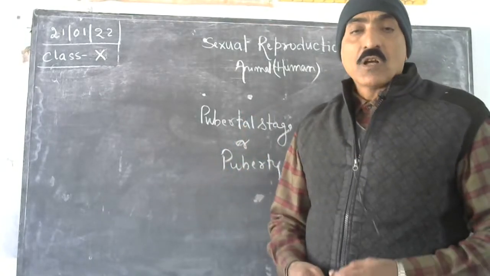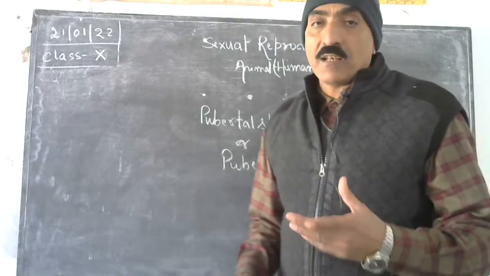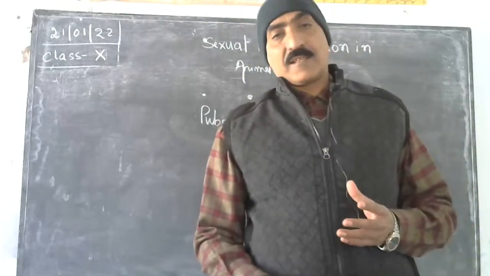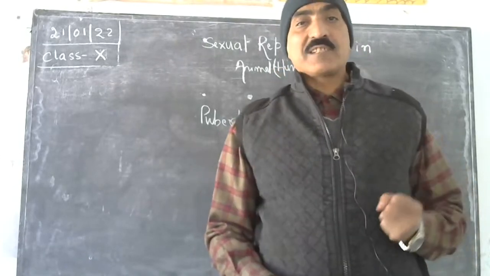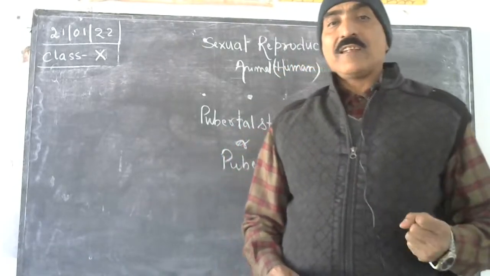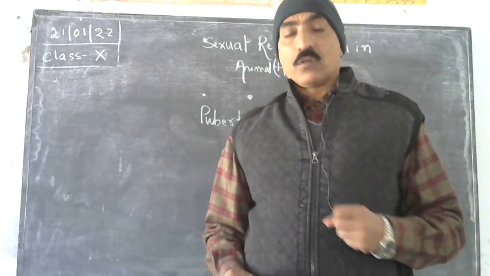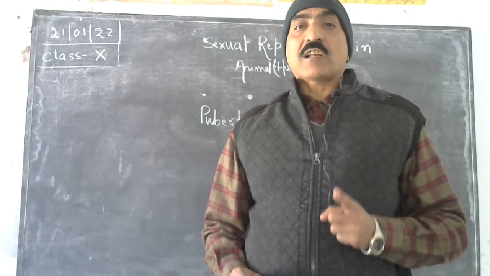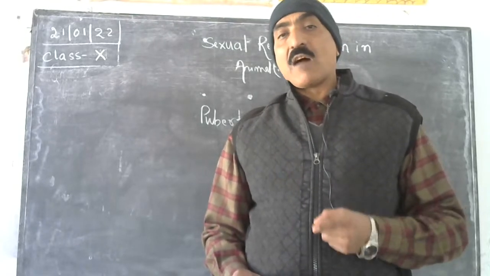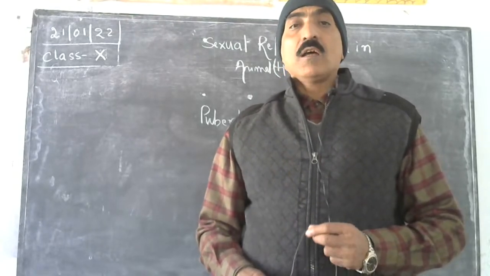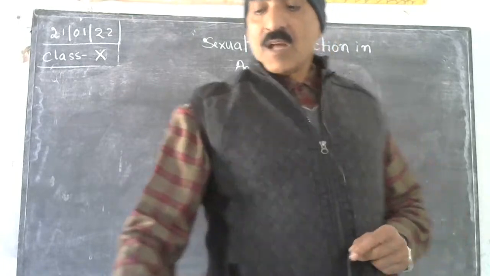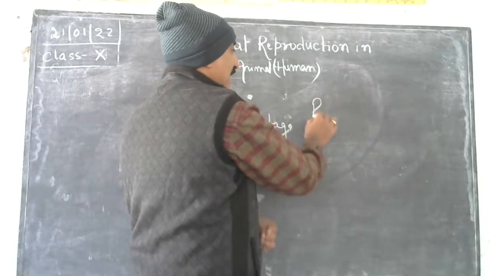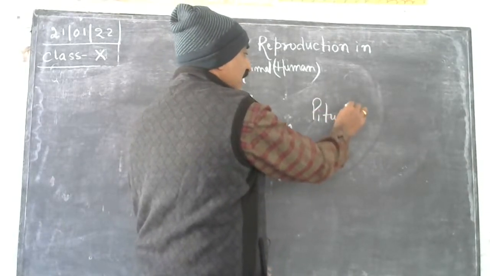Now, how can one recognize puberty in male and female? Because this pubertal stage is achieved by an individual not on their own, but by the specific endocrine gland present in our body that is called the pituitary gland. हम लोगों के ब्रेन में एक मास्टर ग्लैंड है and that is called pituitary gland.